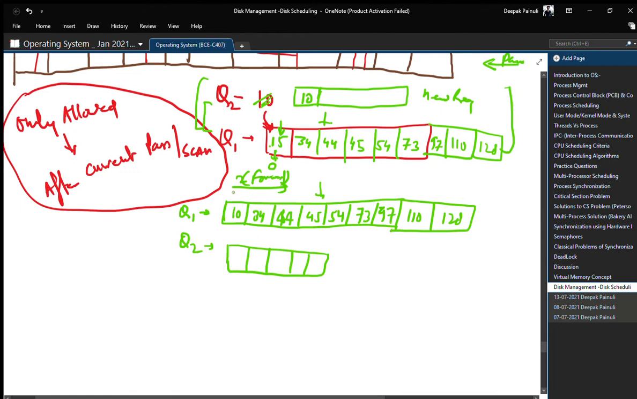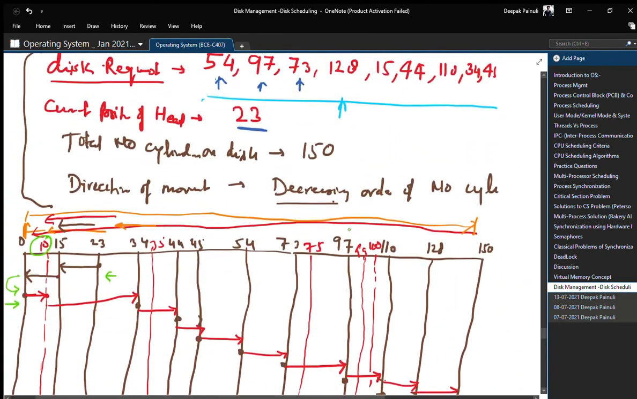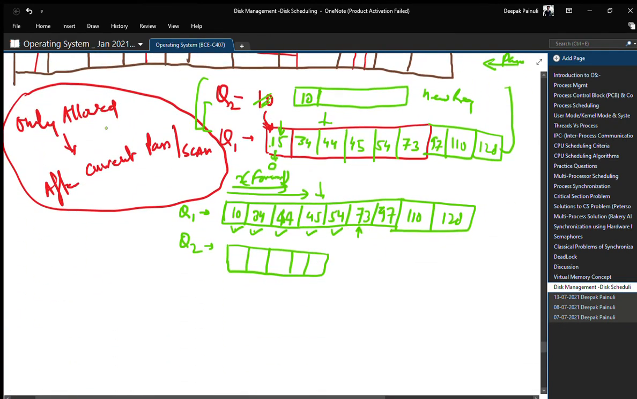Now we have started our new pass, the forward pass. We will go through 10, 34, then 44, then 45, 53, 54. Then when the head reaches cylinder number 73, we get a new request for 75. But we cannot entertain it because it arrived in the middle of the running pass. So we cannot entertain it, but we can accommodate it in Q2.